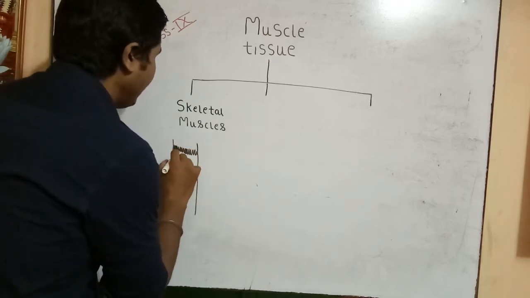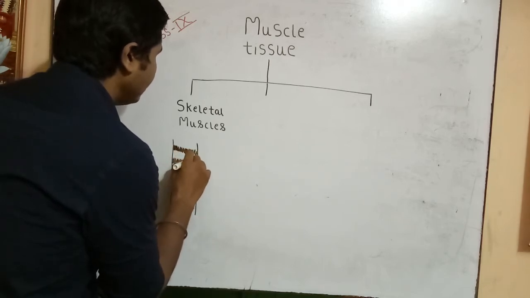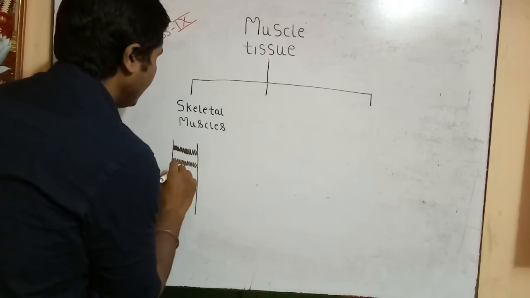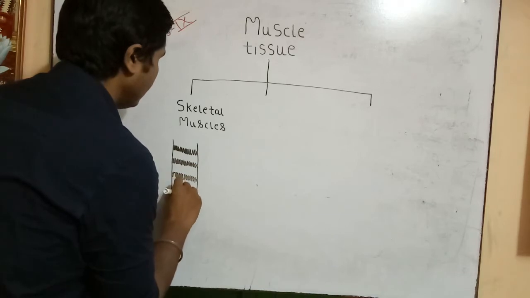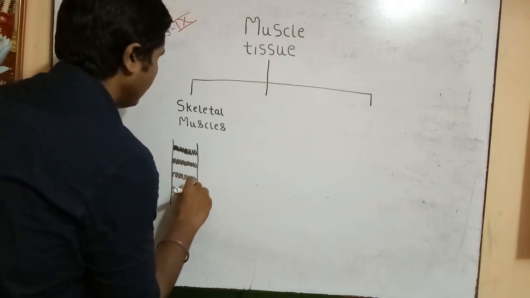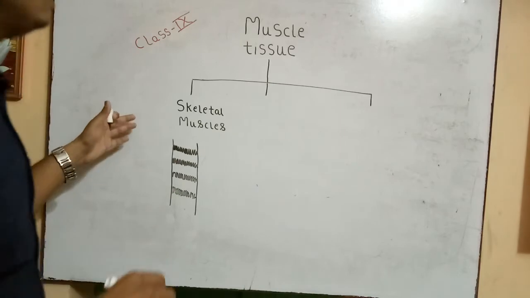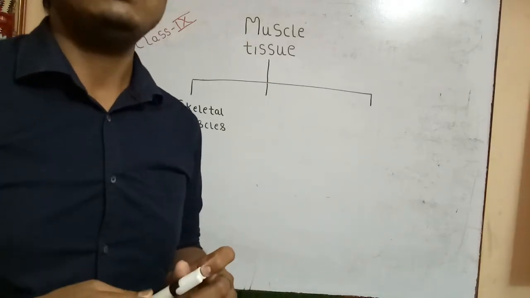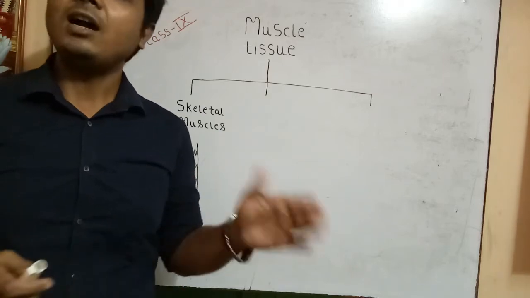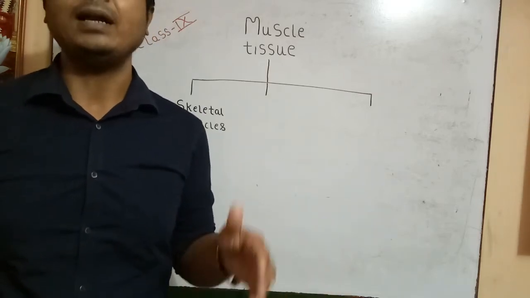This is the dark band, then followed by a light band, and then a dark band. So this is a kind of skeletal muscle which is striated. Striated means an alternate pattern of light and dark bands.